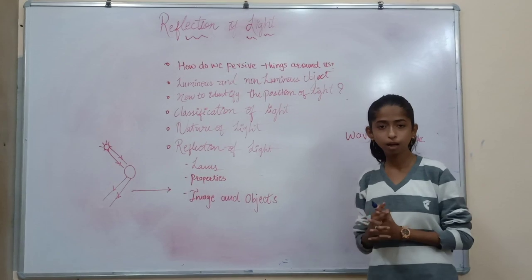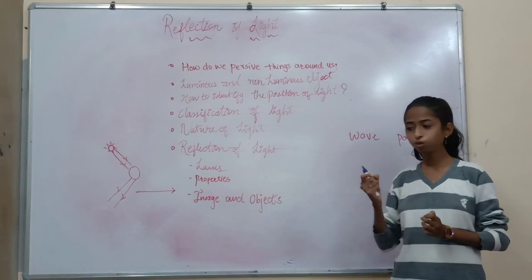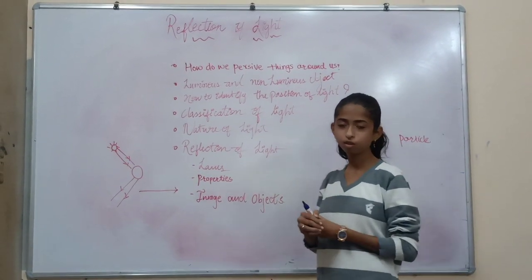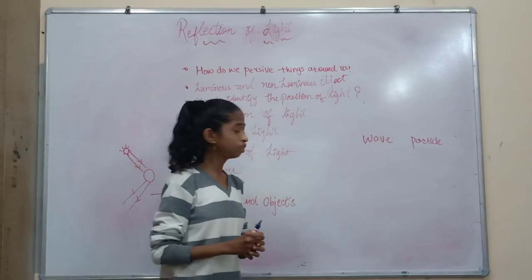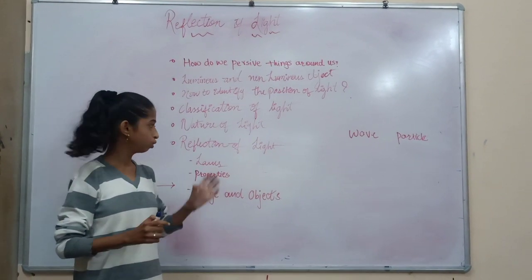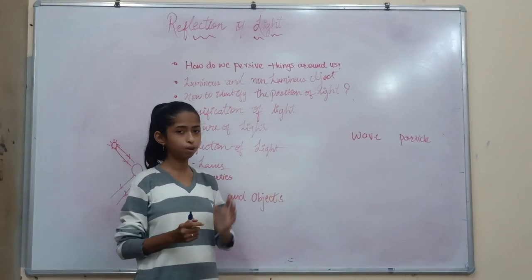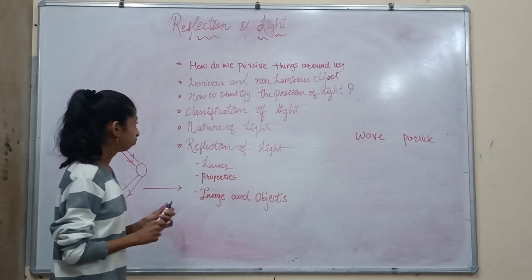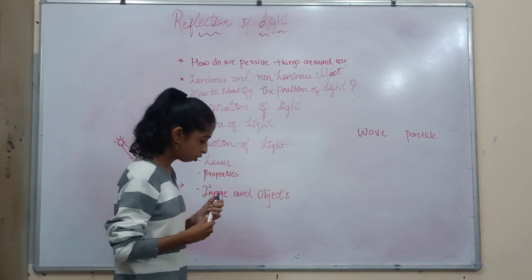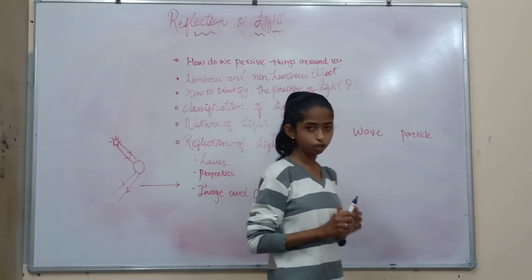And when we combine both these theories, we get a new branch, which is quantum theory. Quantum theory is nothing but a combination of wave theory and particle theory. So this was about the theory of light.